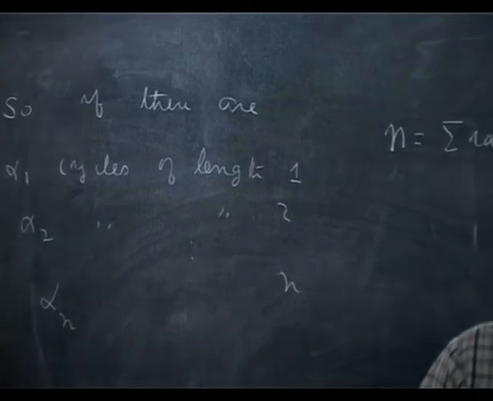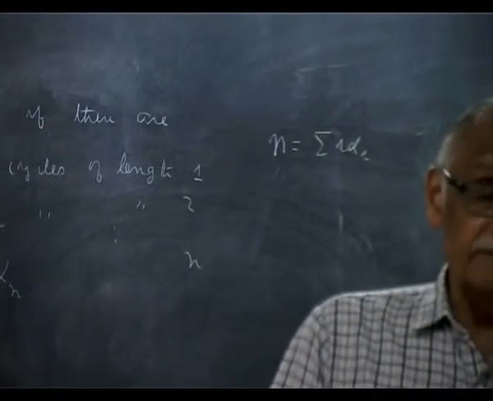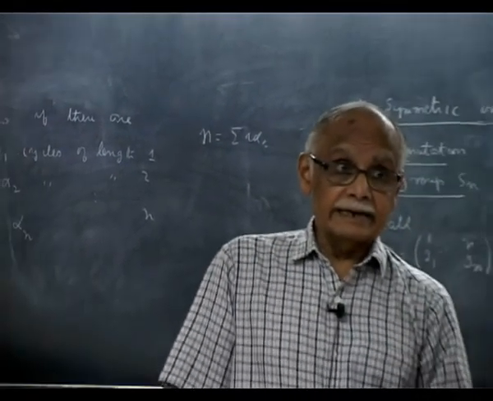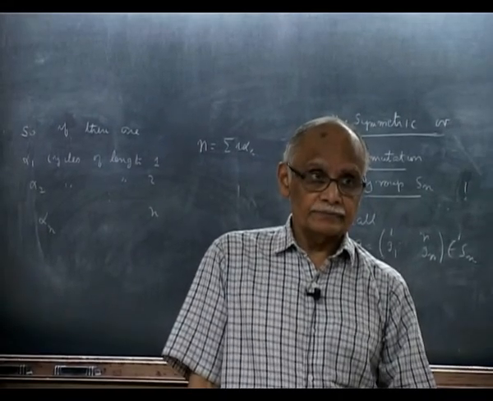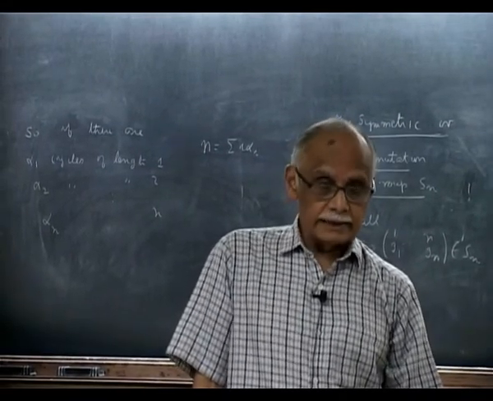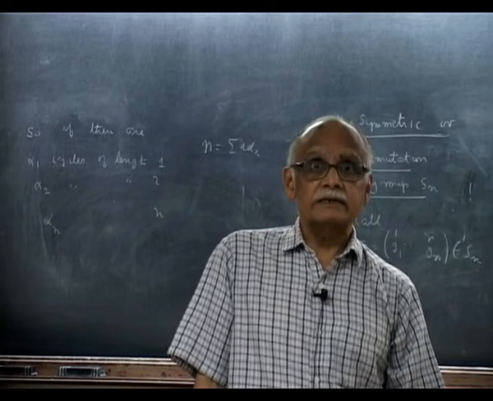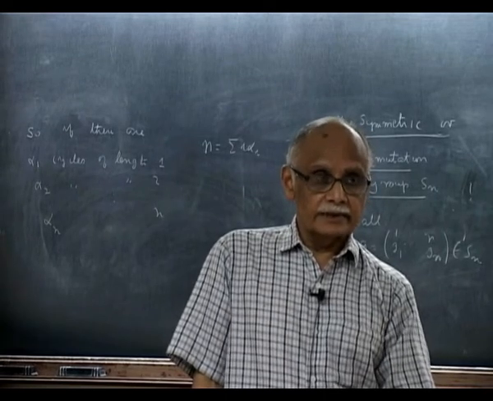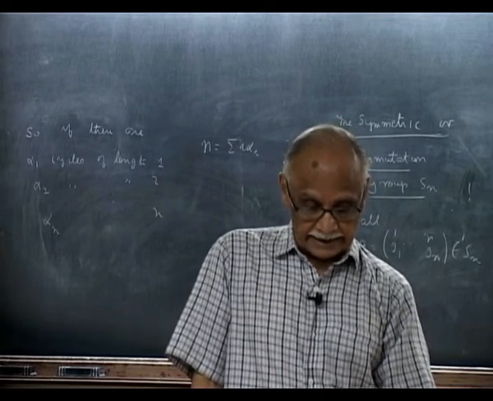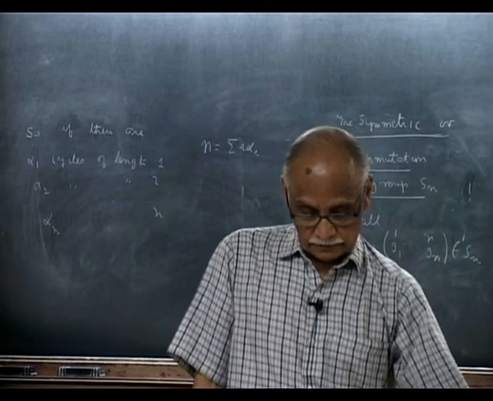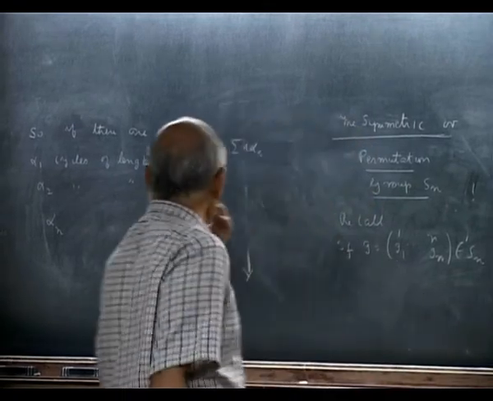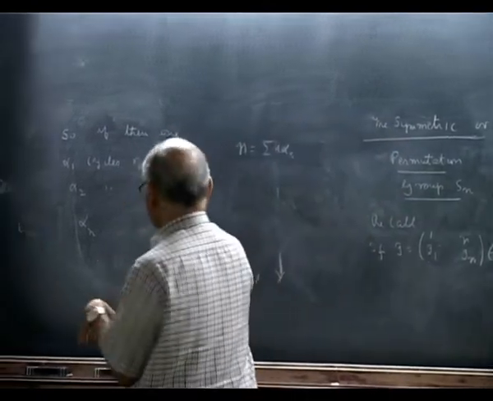So when I add them up, I should get back n, because I am dividing n entries. So this is surely true, because the sum of the elements should add up to n. Now I do the following, and then I will show why this is so important.